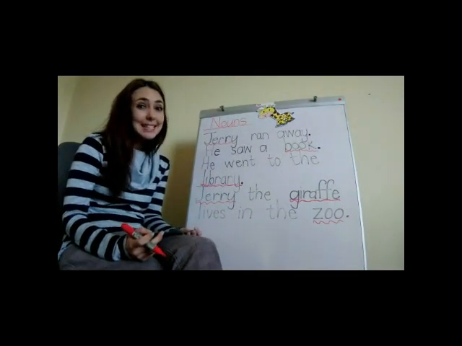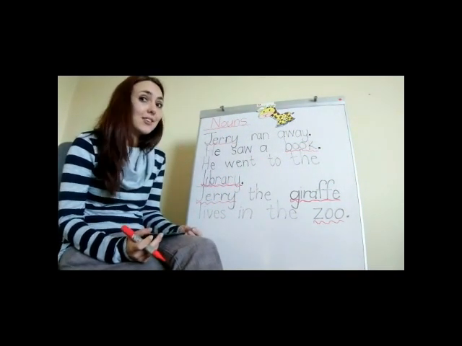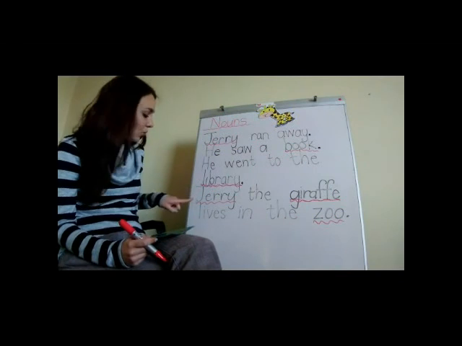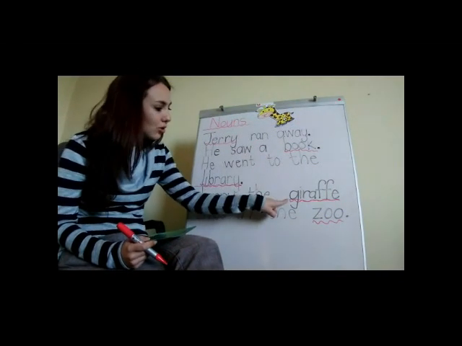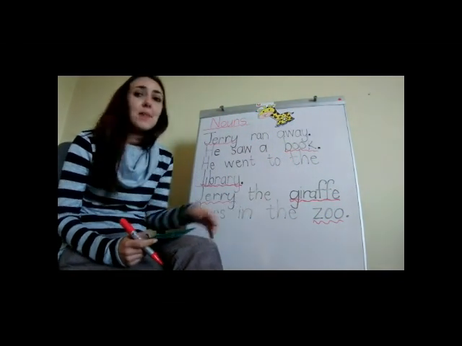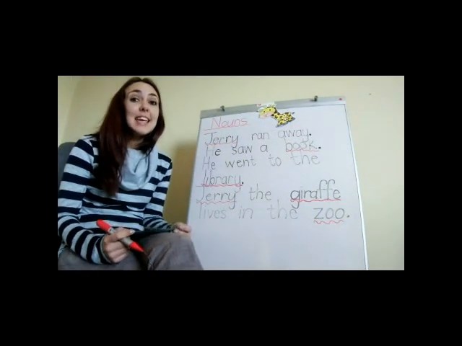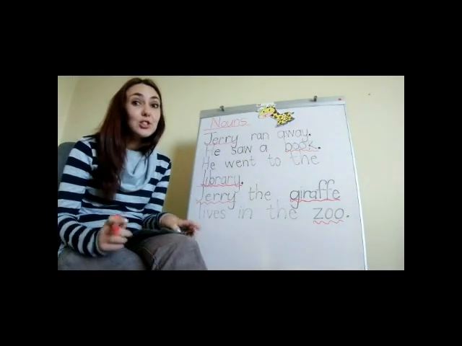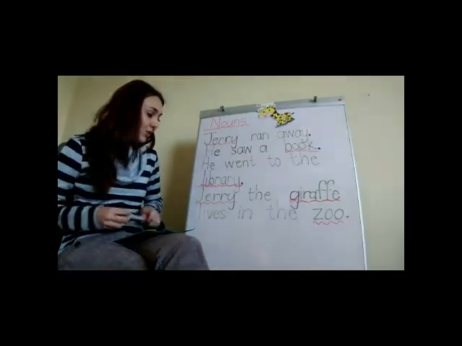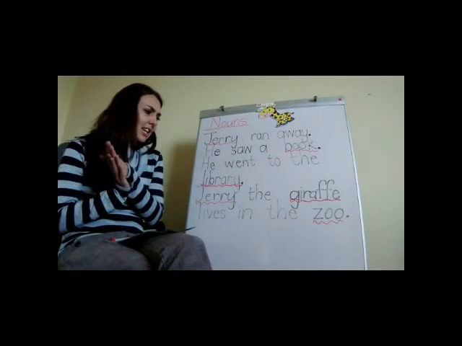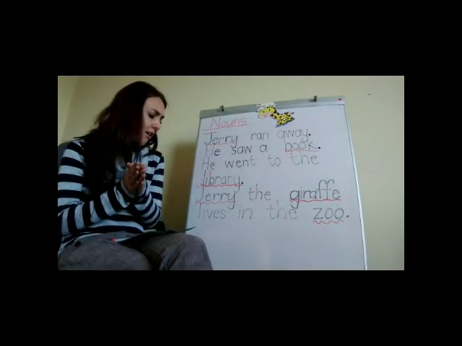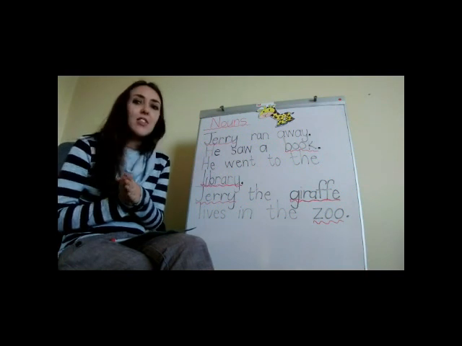Right, so in this sentence, let's see how many nouns we had. 1, 2, 3. And as I read the sentence, every time you see a noun, I want you to clap your hands. Let's do it together. Jerry the giraffe lives in the zoo.